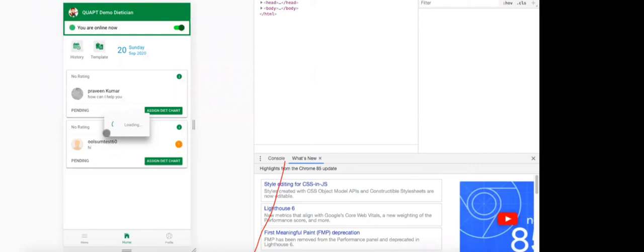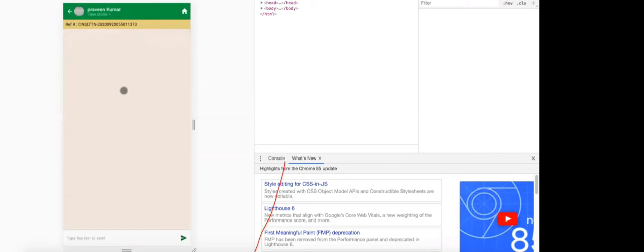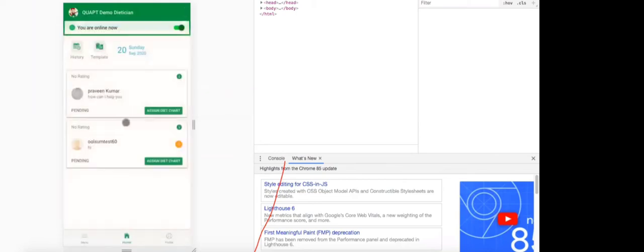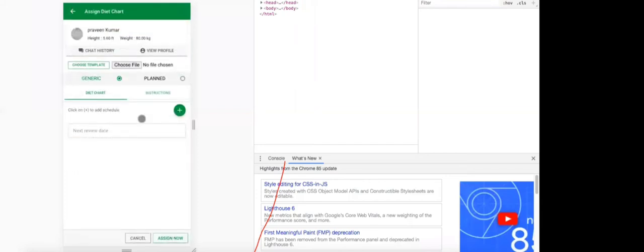Now say for example, I'm done with the chart. Now I understood the client requirement. Now I'll just focus as a dietitian. When I want to assign, see here I will see pending, right? I can assign a diet chart. When I want to assign a diet chart, this is where exactly the template will be useful. So either I can create everything fresh.